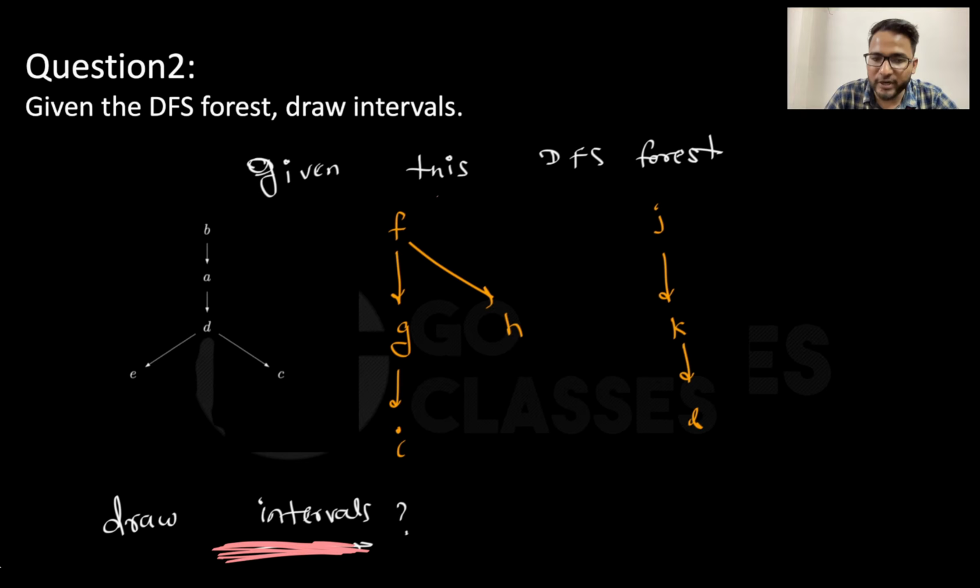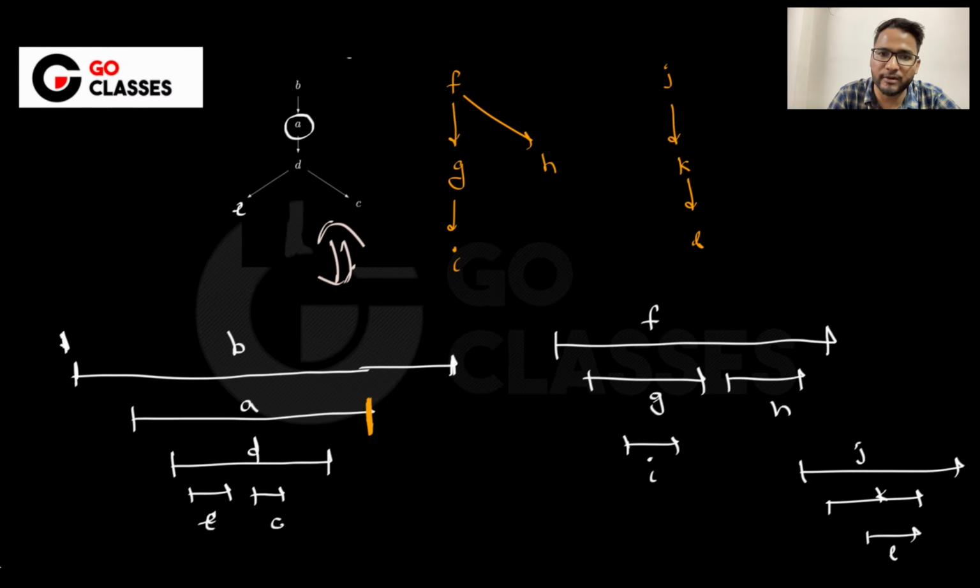So given this forest, they are asking, can you draw me the DFS intervals? Let's see if you can draw. See, B is getting started, and then in between B there will be A, and then there will be D, and in this D, it has E and C, right? So you can easily draw the interval chart using this DFS forest. I think I might have the answer on the next page. Yes, I have the answer here. This is very easy to draw. Let me know if there is any difficulty till this point. If there is no difficulty, then we can move further.